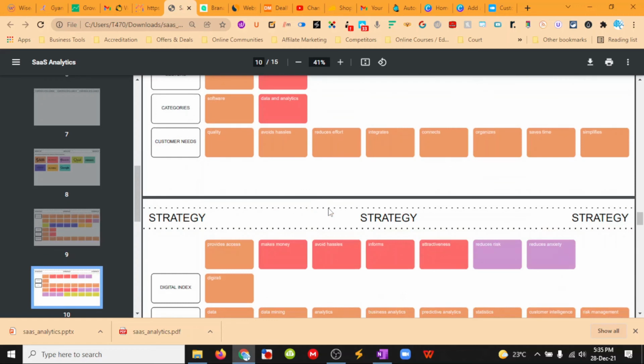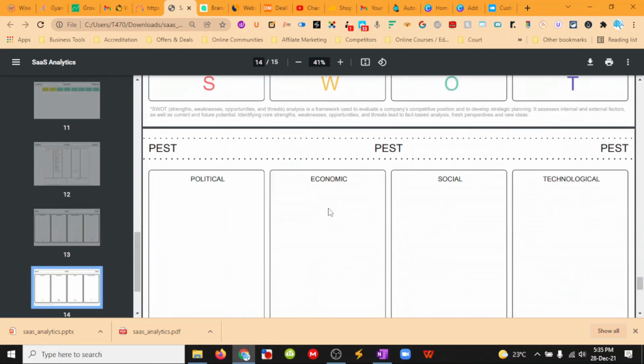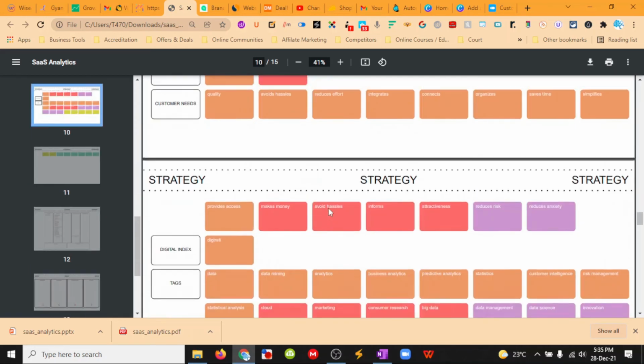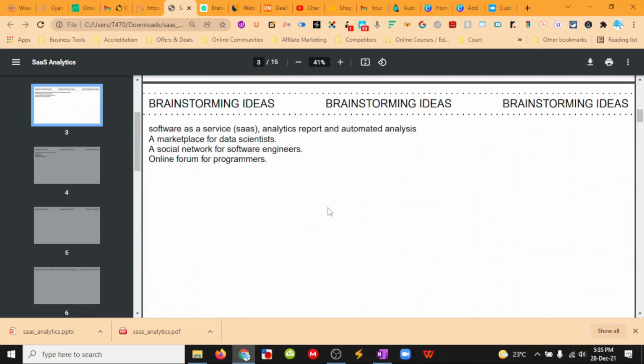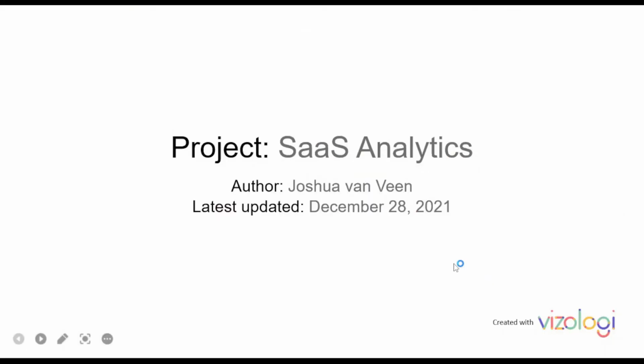Okay, so it's just listed out all of them as cards. Let's put in just the canvas. Yep, we didn't write anything, so we're just looking at the format. Pretty basic. It's giving you a structure, but it's giving you a good form. So let's have a look now at the PowerPoint. Okay, and run the PowerPoint.